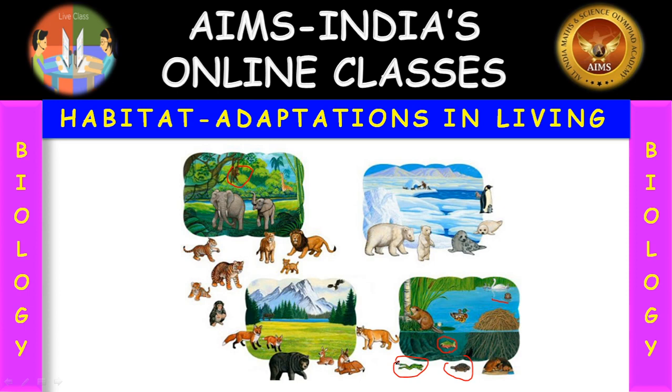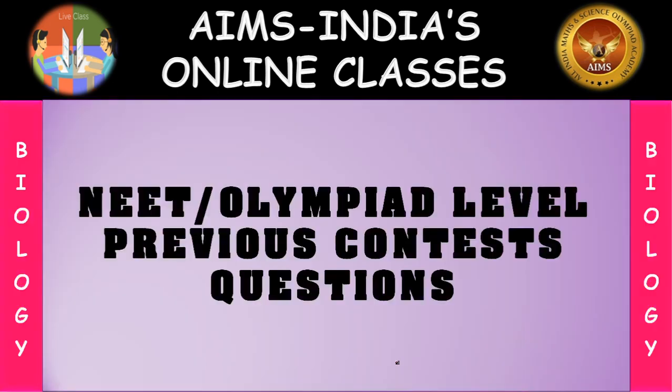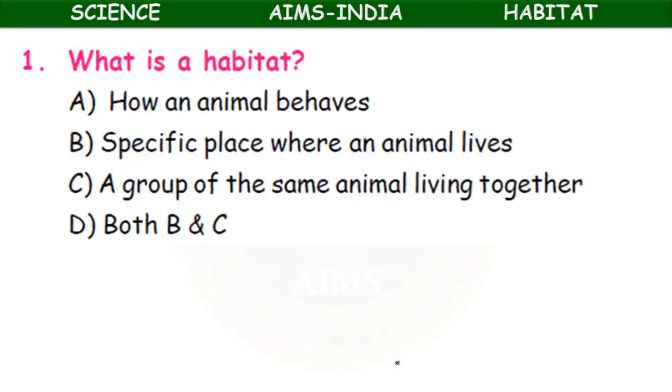Now let us go for the question bank. First question: what is habitat? How an animal behaves, specific place where an animal lives, a group of same animals living together, or both B and C. Which is the correct one? The specific place where an animal lives is called its habitat. What is the habitat of fish? Water. What is the habitat of leopard? Grassland.